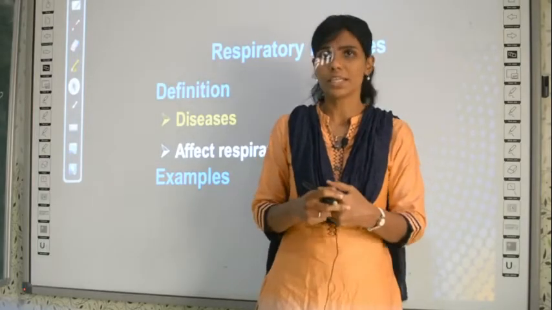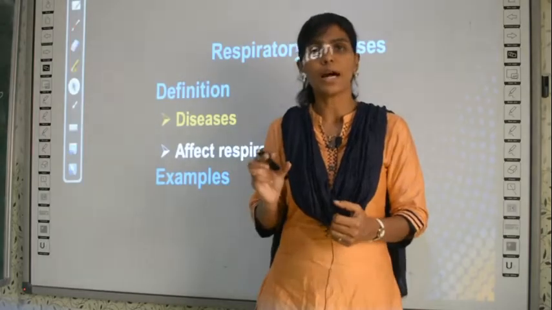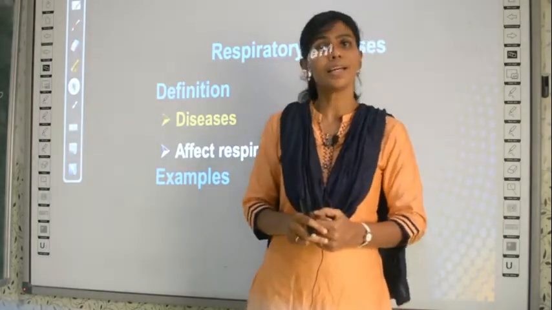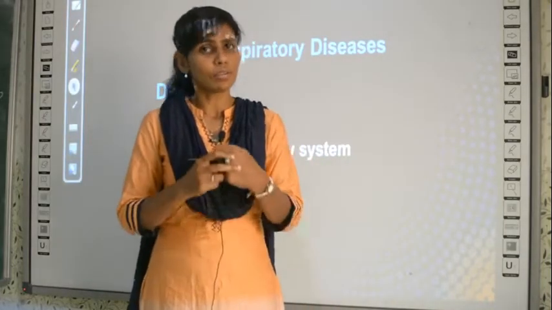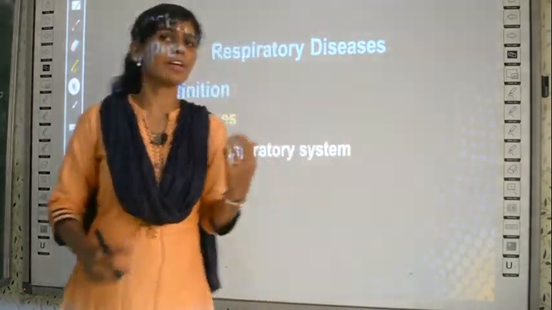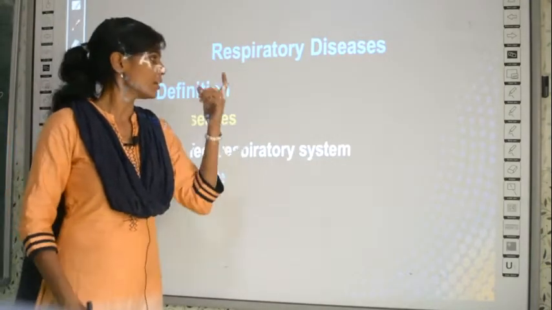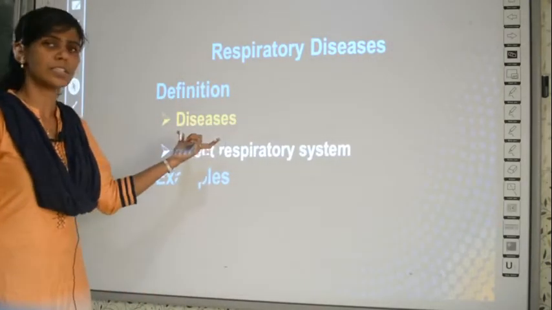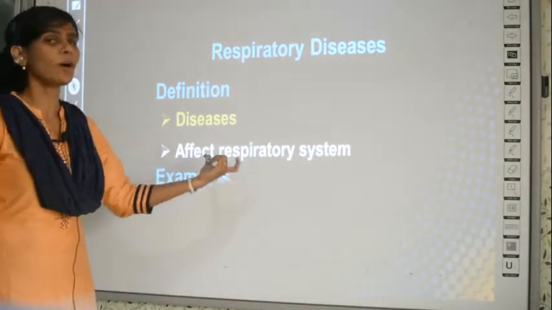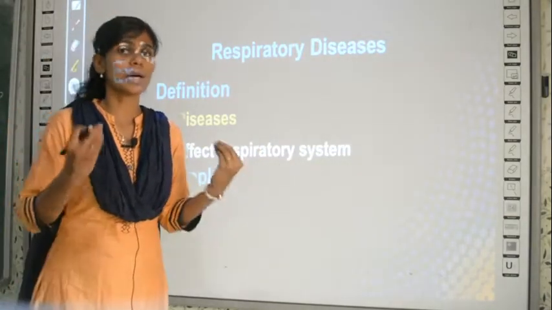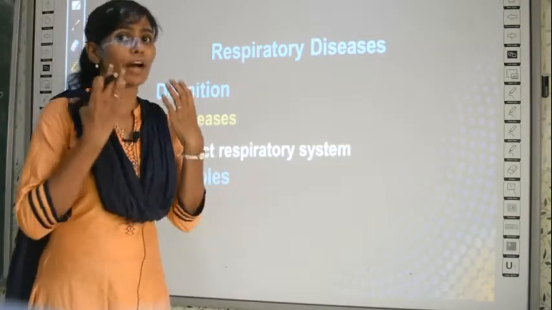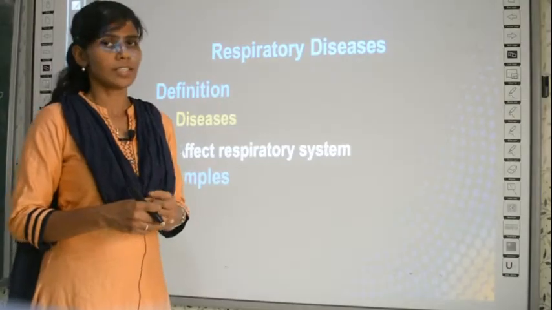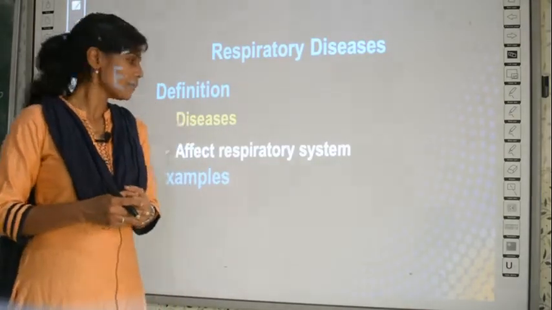If there is a disease in those parts, then those diseases are called respiratory diseases. What is the definition? Respiratory diseases are the diseases which affect your respiratory system. In some way, your respiratory system is affected by some disease, then it is called a respiratory disease.